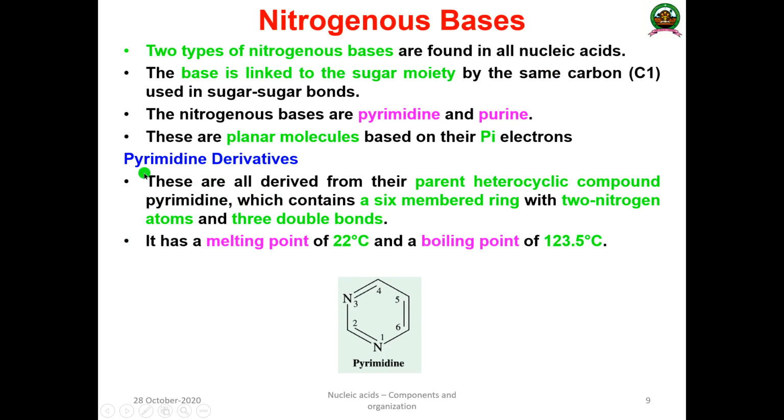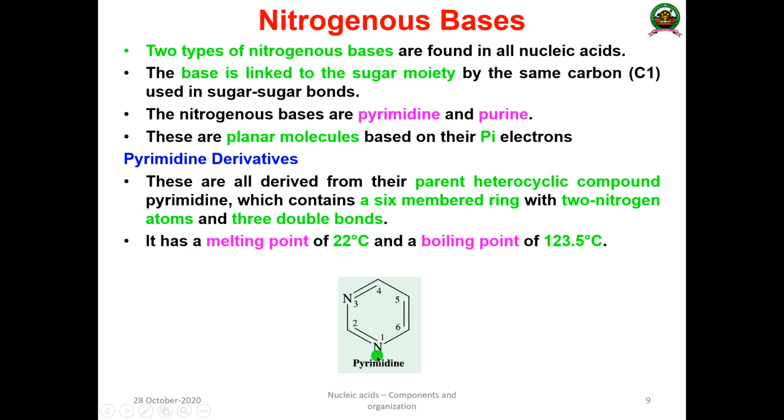And the next one is the pyrimidine derivatives. First we are going to discuss pyrimidine derivatives. Their parent component is a heterocyclic compound, that is pyrimidine, which consists of a 6-membered ring with 2 nitrogen atoms and 3 double bonds. Here you can see the basic skeleton.